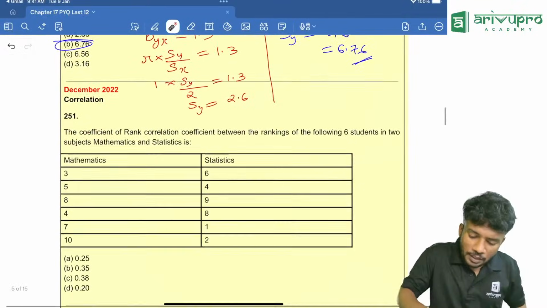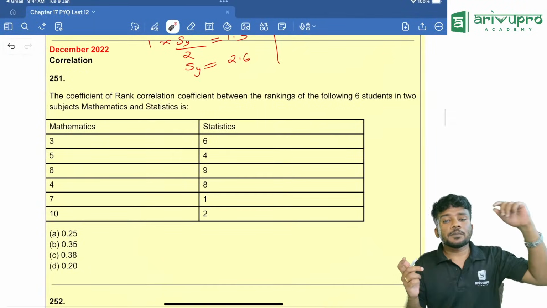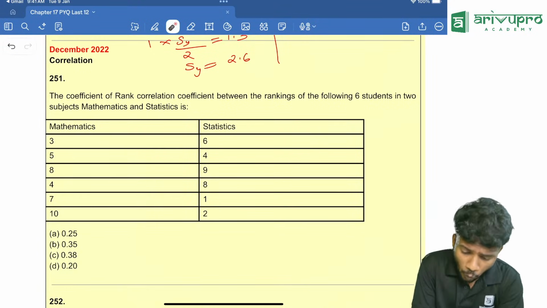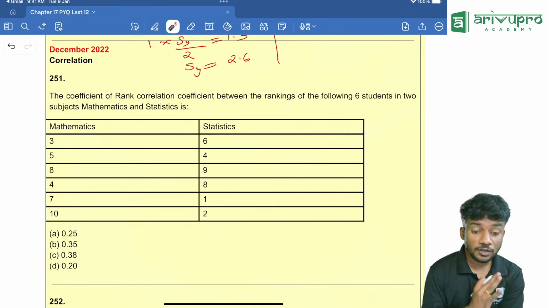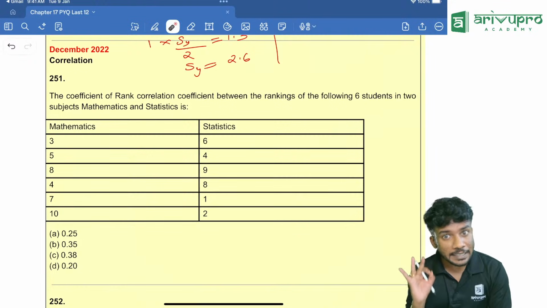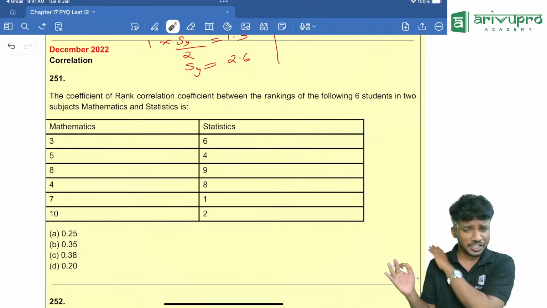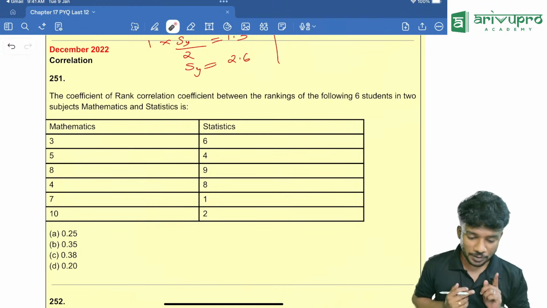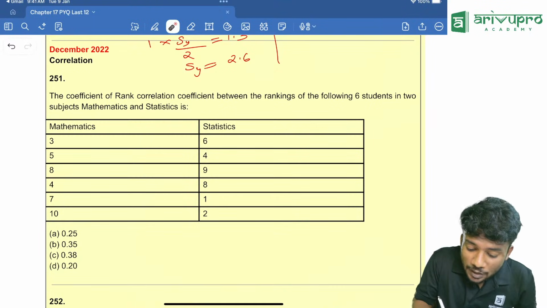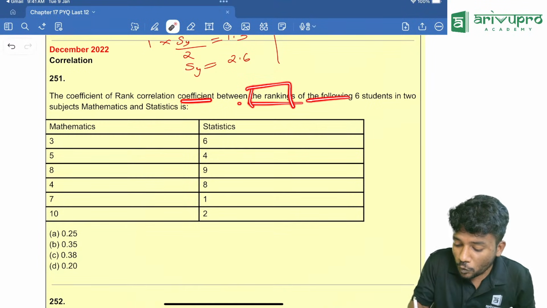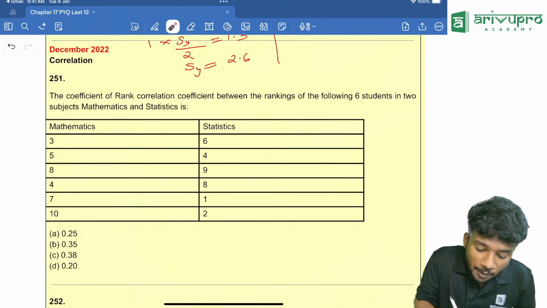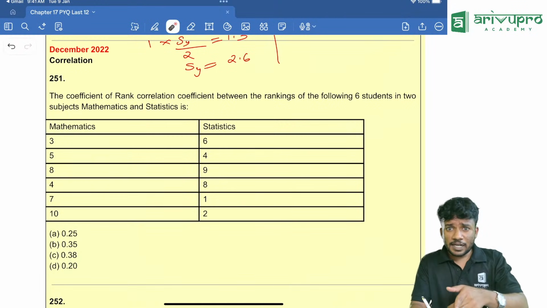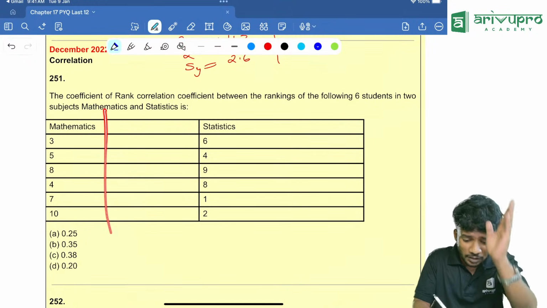Yes. Now coming to the next question, December 2022, people. Look here. The Spearman rank correlation coefficient, people. This is one of the most repeated types of question in the recent attempts. The rank correlation coefficient between the ranking of the following 6 students in 2 subjects, maths and statistics, is given. If you look here, it is not a straightforward rank, so we should assume that it is not given in the right order.